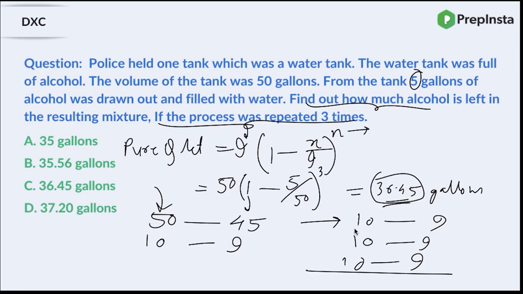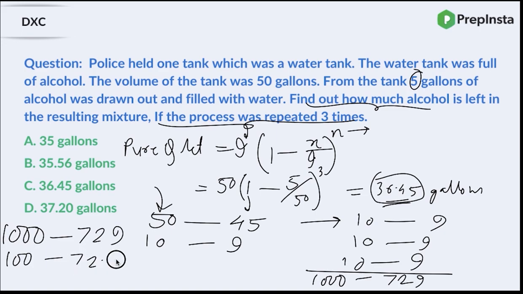Multiply it. What is 10 into 10 into 10? 1000. What is 9 into 9 into 9? That is 9 cube, which is 729. So guys, for 1000 gallons, how much pure is left? 729. So how much would be left for 100? If the initial was 100, the final pure left would be 72.9. In our case, how much is the initial? The initial is 50, so we divide by 2. What is 72.9 divided by 2? That is nothing but about 36.5. So guys, honestly tell me how many seconds did you take? Not even more than 5 seconds.